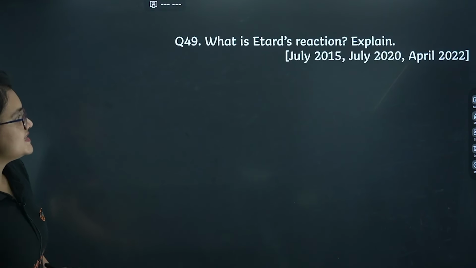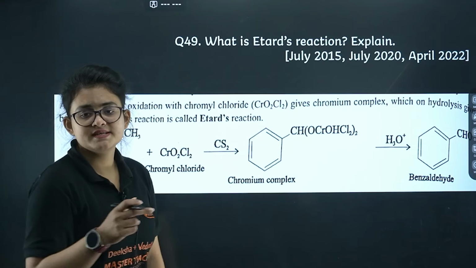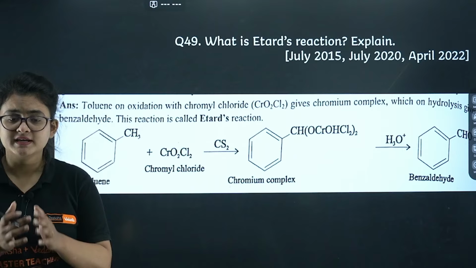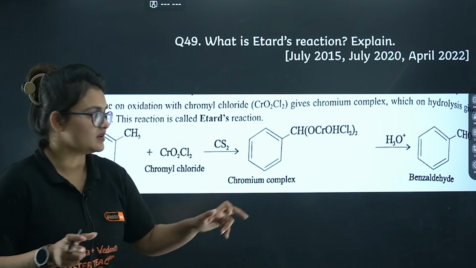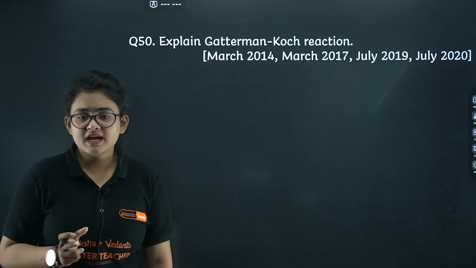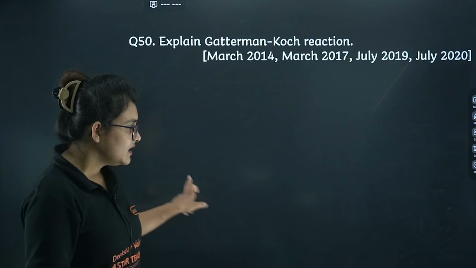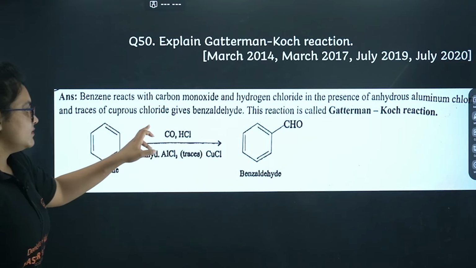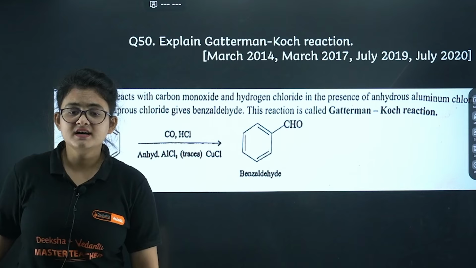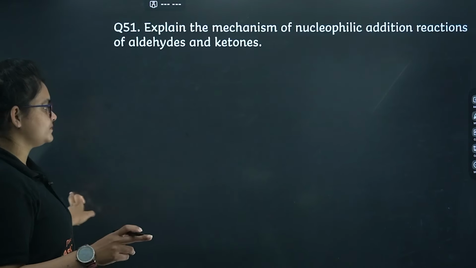Next you can see, what is Etard's reaction, explain. So here, if you are having methylbenzene, then in presence of chromyl chloride you will get some chromium complex. If you further hydrolyze it, then you will end up with benzaldehyde. That is your Etard's reaction. Proceed further, Gattermann-Koch, very important GK reaction. So from benzene directly you can get benzaldehyde. So what is the reagent? Carbon monoxide in presence of HCl, and we need some anhydrous AlCl3 as a catalyst. So this is your GK reaction that will give you benzaldehyde.